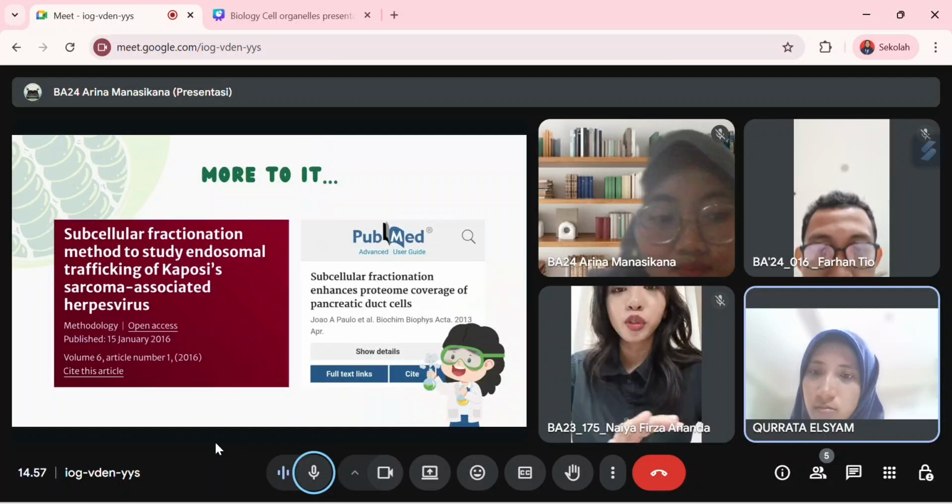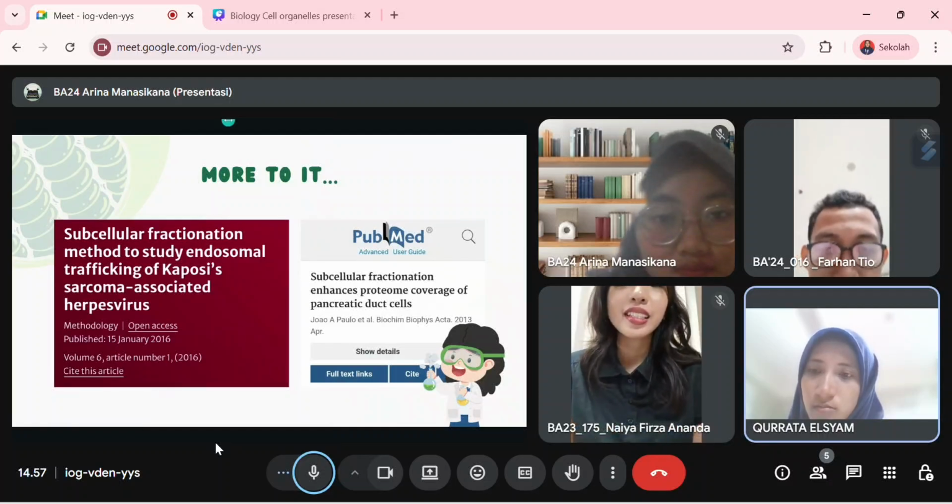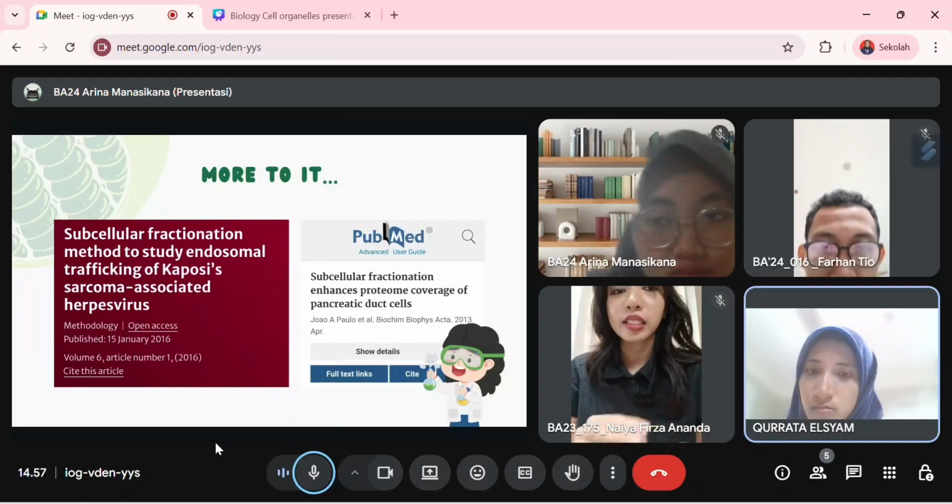These are the examples of the applications, based on journals and articles.